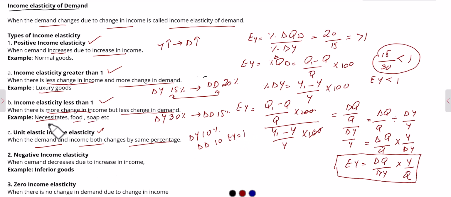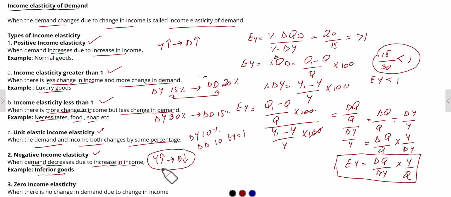The next type is negative income elasticity. In the case of negative income elasticity, demand is decreasing while your income is increasing. Your income increases, but the demand for the good is decreasing. So that is called negative income elasticity, and negative income elasticity exists mostly in the case of inferior goods.